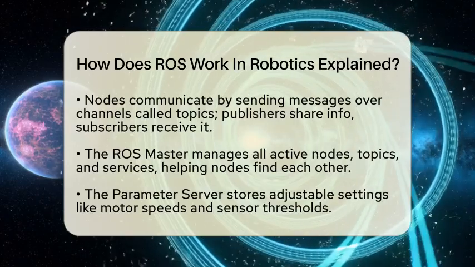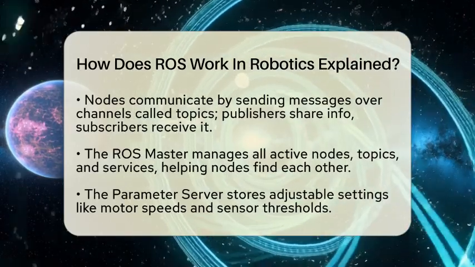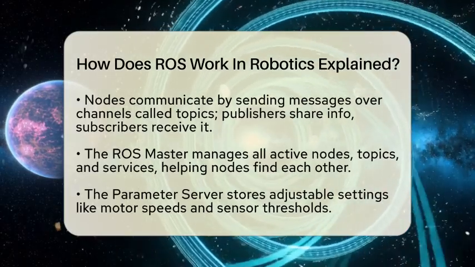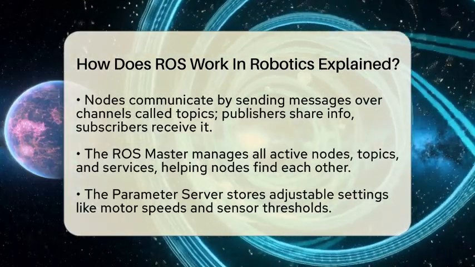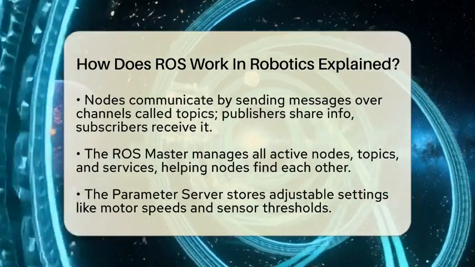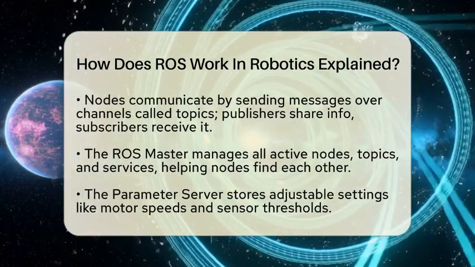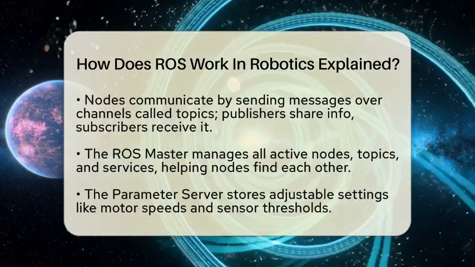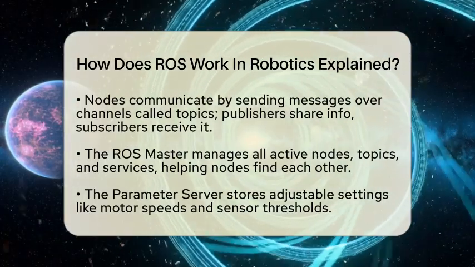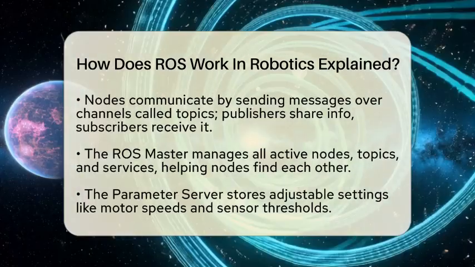The ROS Master acts like a traffic controller. It keeps track of all active nodes, topics, and services. When a node starts, it registers with the master. This way, nodes can find each other easily. The parameter server stores settings that nodes can access during operation. For instance, it might hold data about motor speeds or sensor thresholds, which can be changed on the fly.